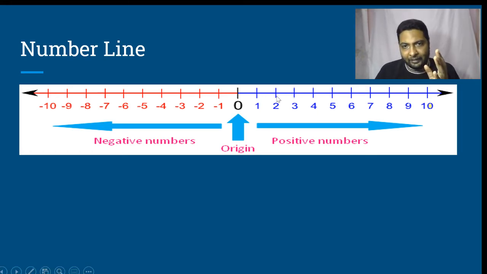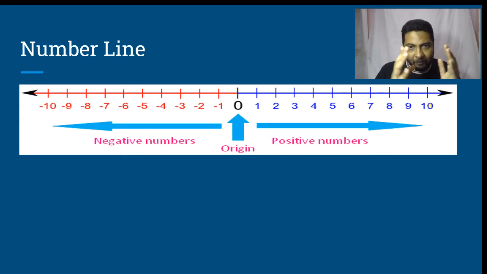Anything to the right is positive and anything to the left is negative. Very simple. But we need to understand some subtle points with respect to number line.